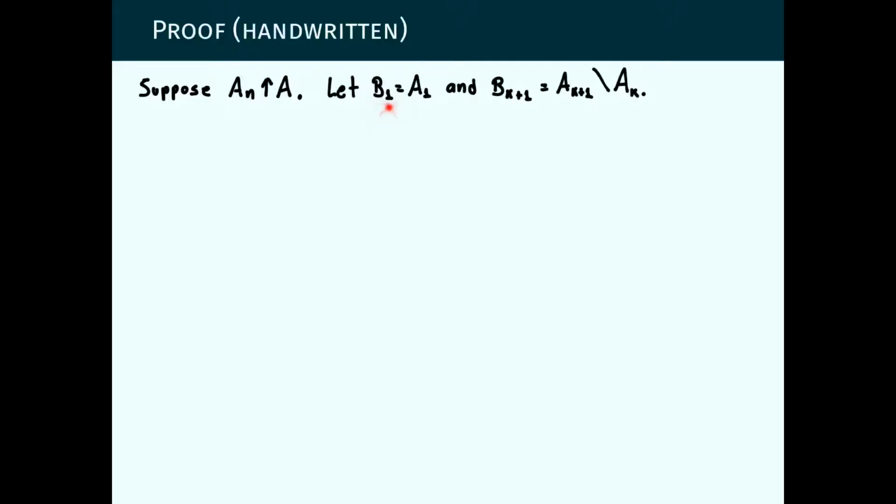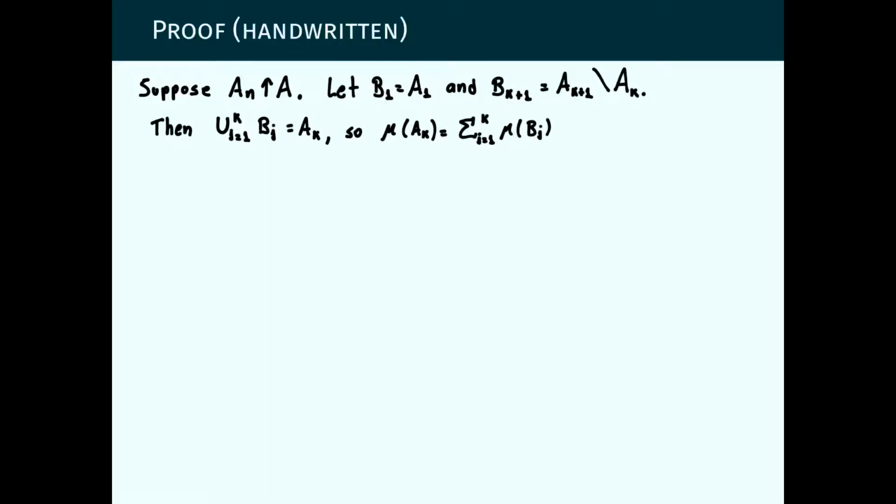We take B_1 to be A_1, and for each k, we take B_{k+1} to be A_{k+1} minus A_k. So the point is that these B_k's don't miss anything, because everything new in A_{k+1} they got it, but they are disjoint.